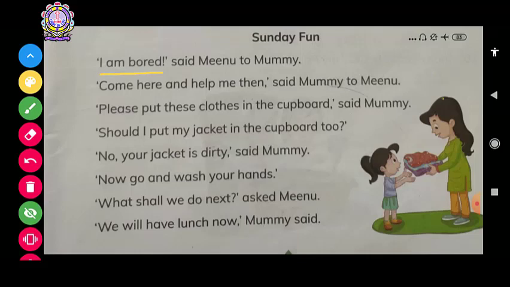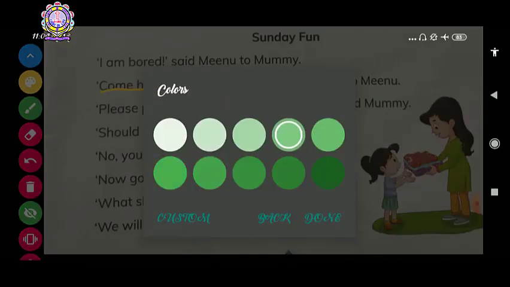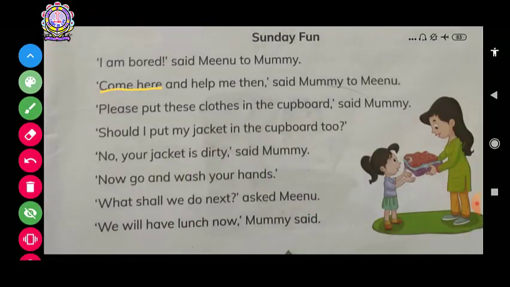Now the next sentence is, "Come here and help me then." Now what is this giving? This is giving the command. Mummy said, "then come here and help me." Okay, this sentence is giving the command. So it's not a request, it's a command, isn't it? So this will come in which color? Yes, in your green color, because it's a command. So we will do this with green.